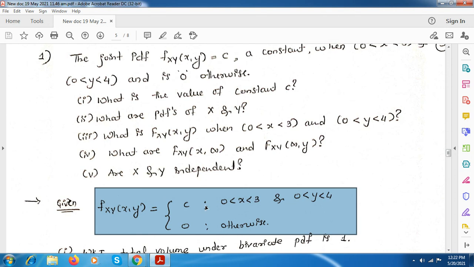In the first module also, if they ask for any constant, we used that property only, that is the integration from minus infinity to infinity of f_X(x) equals 1. So here also, it is a joint PDF. We have to integrate this twice and equate it to 1. They have given the value as c, which is constant.